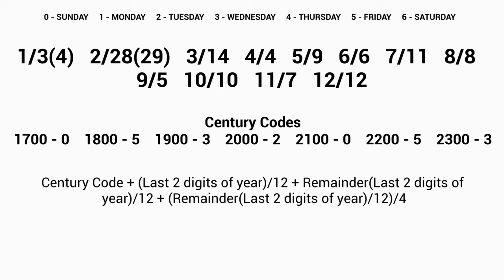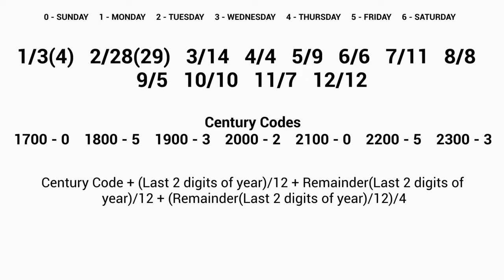This is going to be our cheat sheet. At the top, it shows which number corresponds with each day of the week: 0 for Sunday, 1 for Monday, and so on until 6 for Saturday. Below that is a set of dates. What's special about these dates is that in a given year, all of these dates fall on the same day of the week. For example, all of these dates were Sundays in 2021. The parentheses next to the first two dates are for leap years. I'll tell you how to use that later.